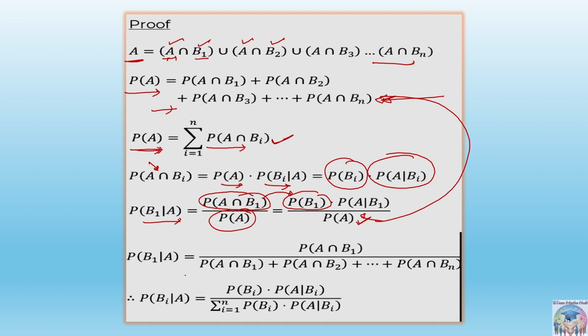So the same thing is written here. You can see A intersection B1, A intersection B2, and so on. Then all the intersection parts have been converted by the conditional probability in this format.